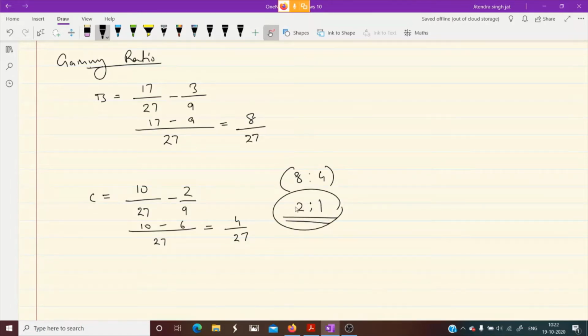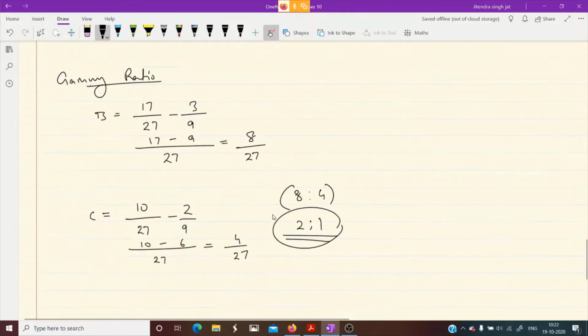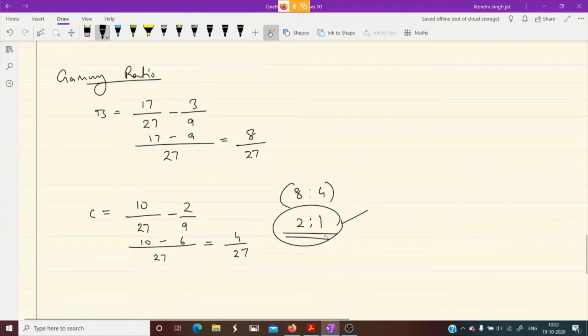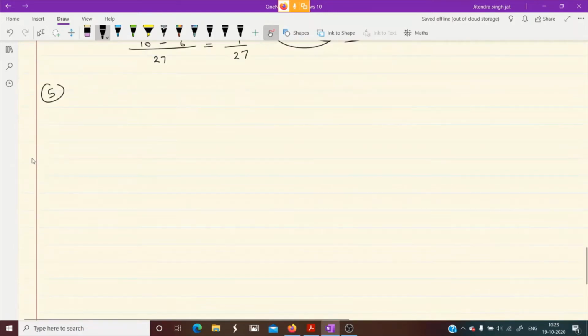And children, you can see they are gaining in 2:1. They have taken 2:1 from A. So this is proof, this is evidence that yes, 2:1 is the correct gaining ratio.